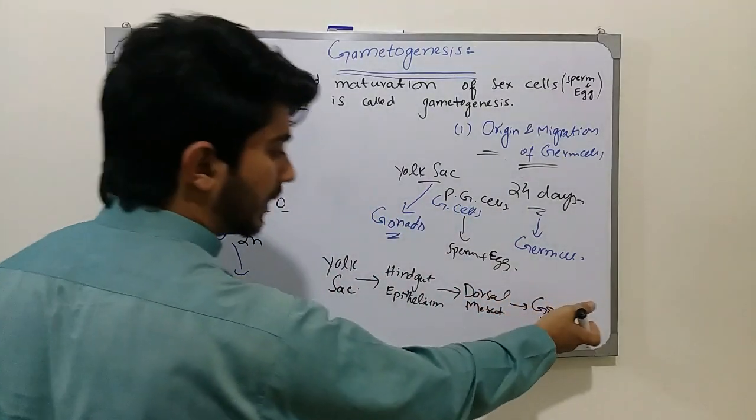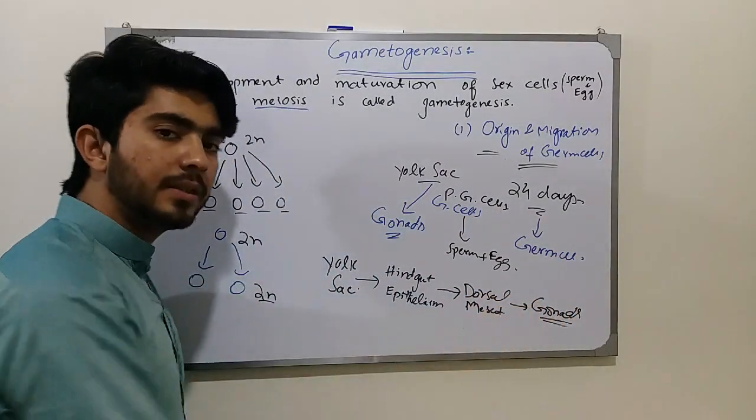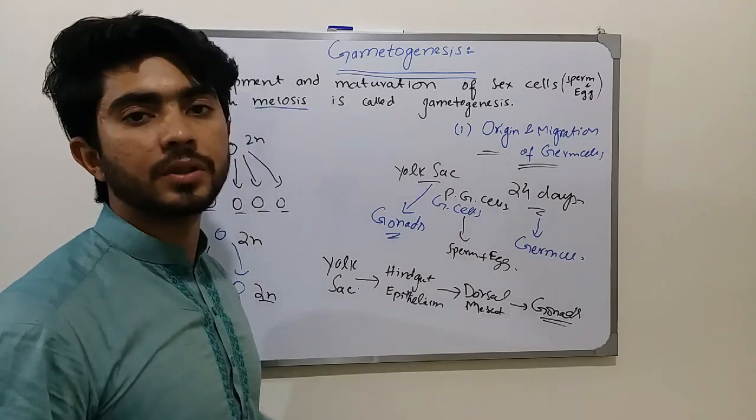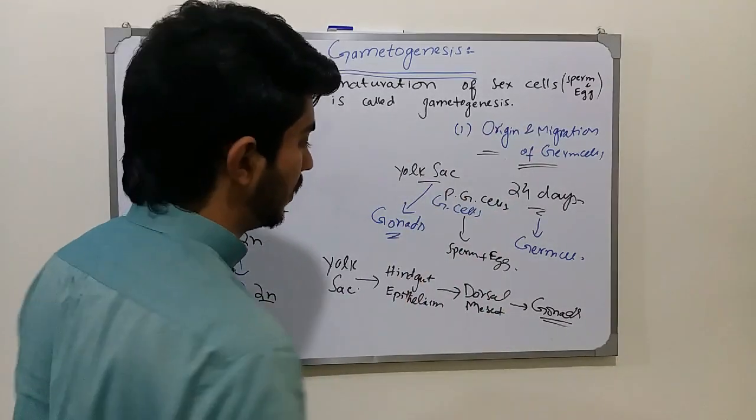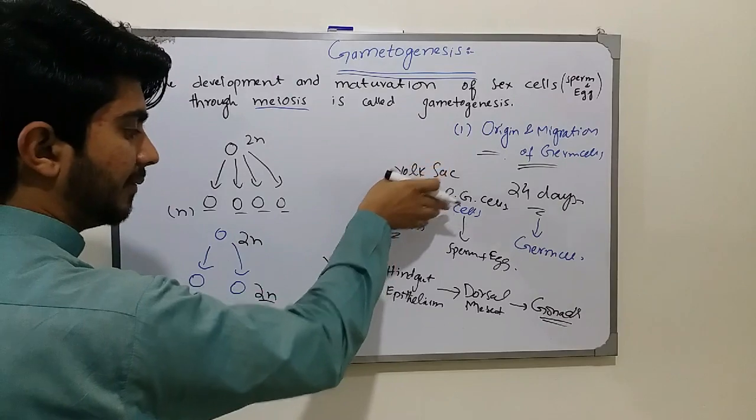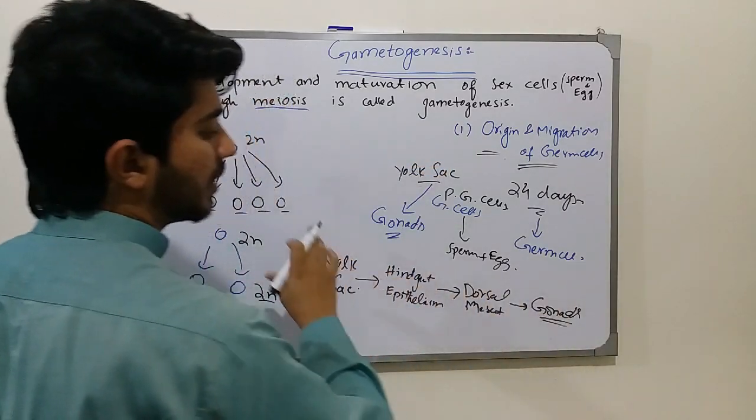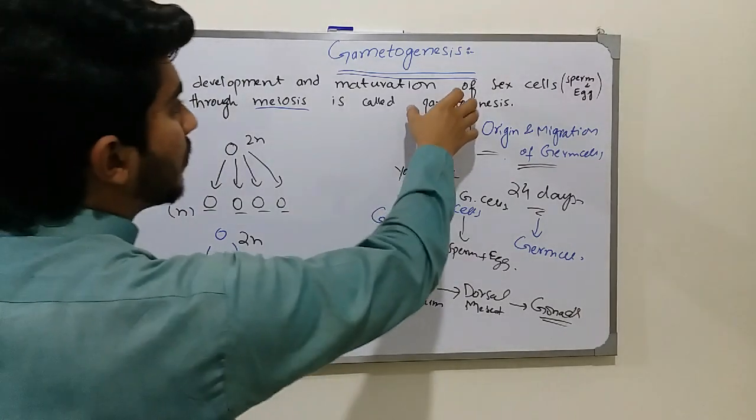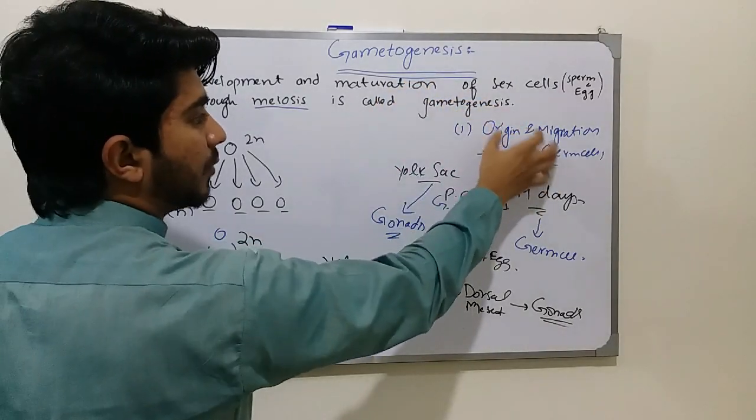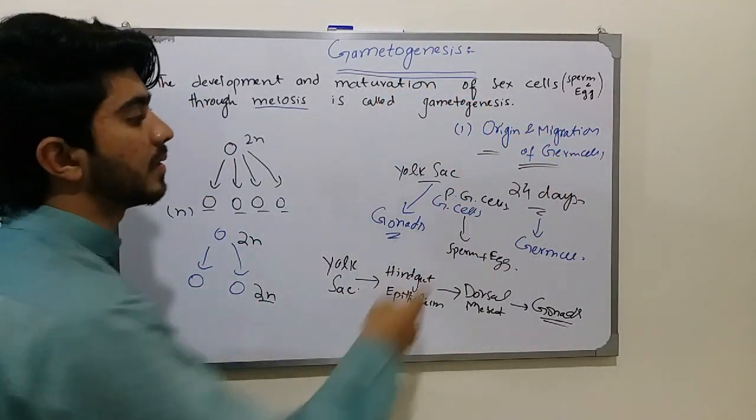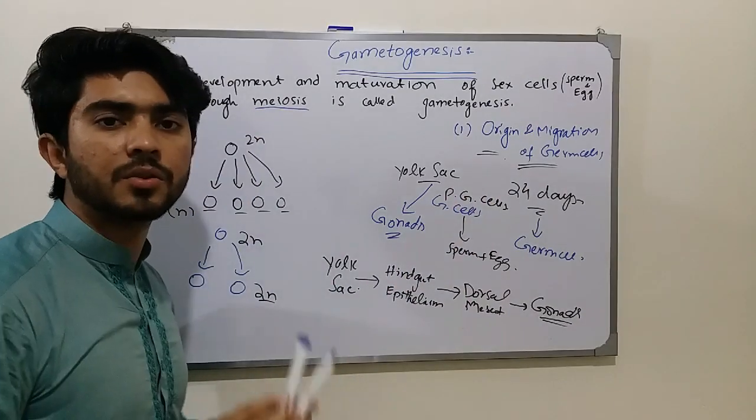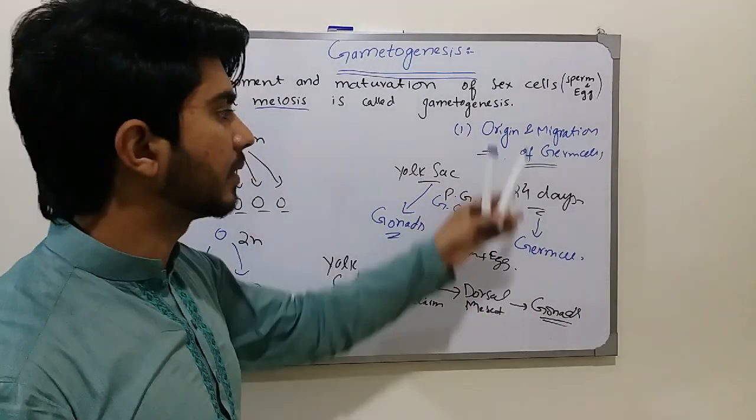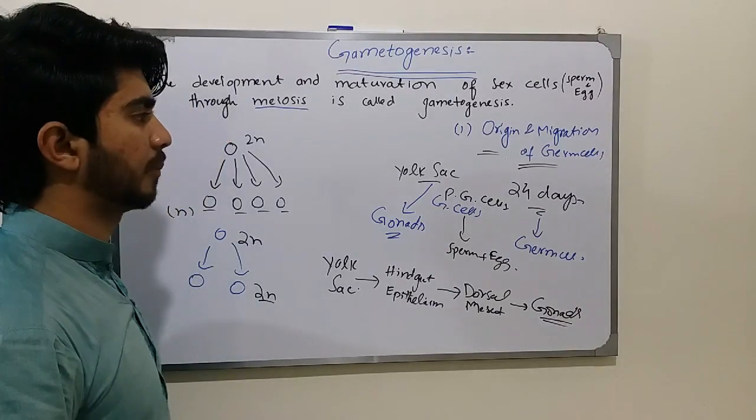I already mentioned that the gonads are the place where all the maturation of the sperm and the eggs occurs. So this is the way the germ cells are transferred from the yolk sac into the gonads. This step of the origin and migration of the germ cells is the same in both males and females. There is no difference.